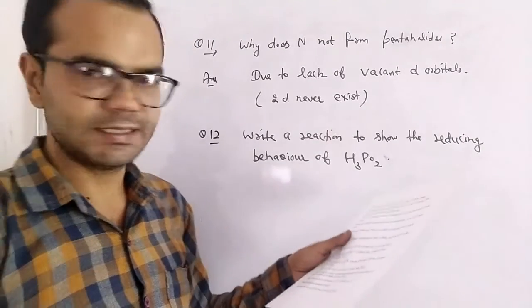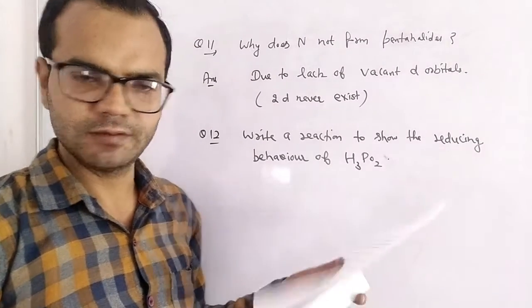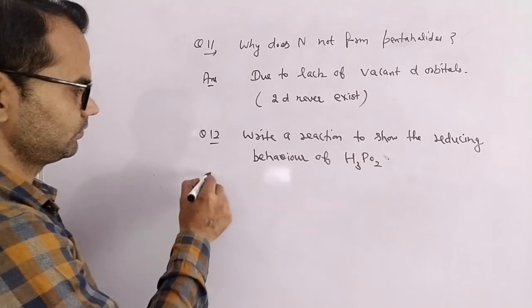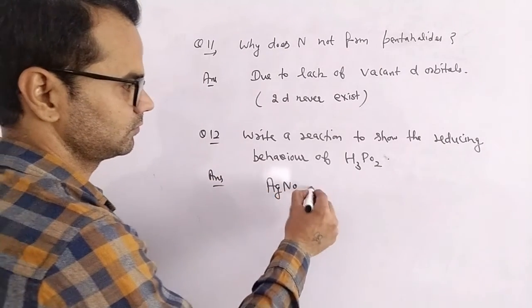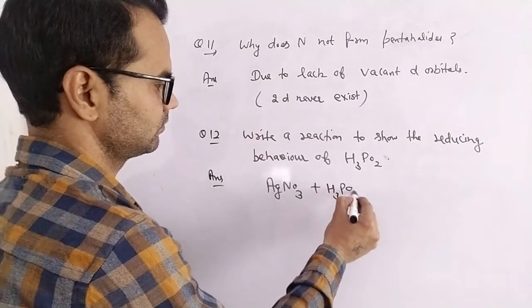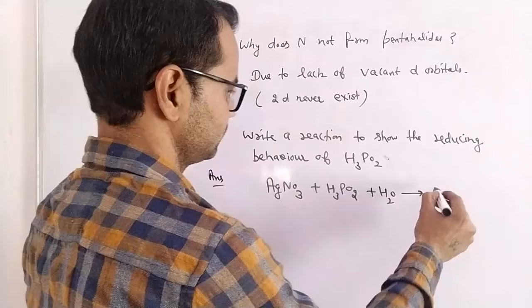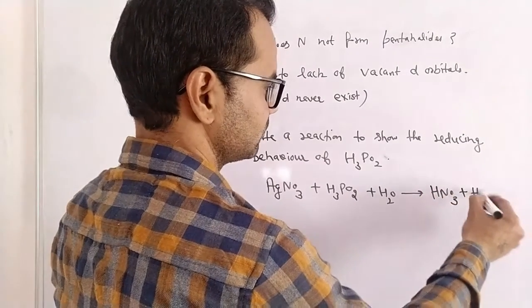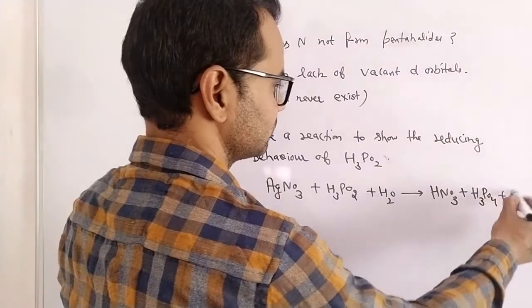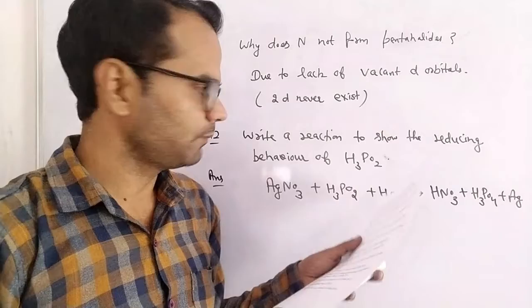It means it will oxidize itself and reduce silver nitrate to silver. That is the reaction of hypophosphorus acid.